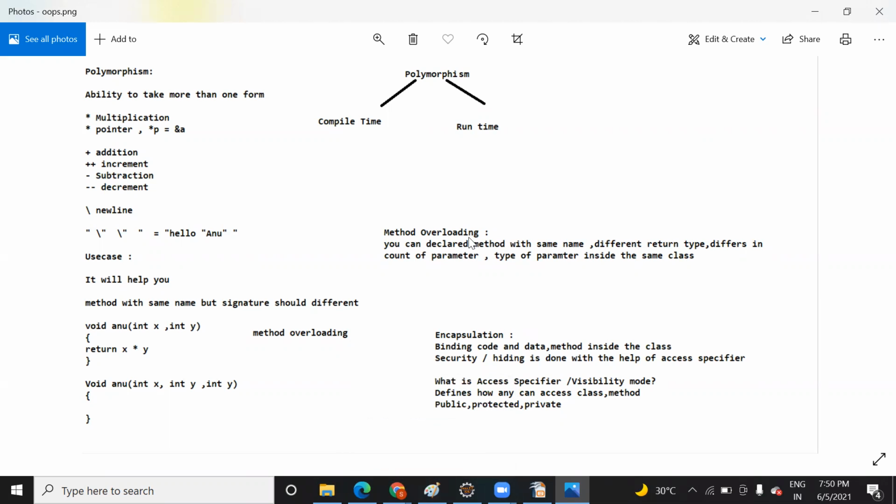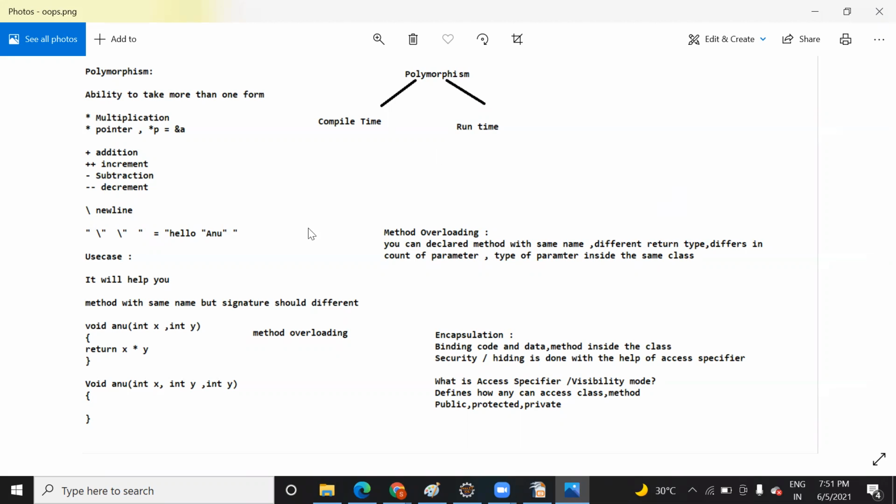So that is method overriding. And what is the difference in these two? Method overriding comes under runtime. Second difference, you will have exactly the same method name, same parameters, same return type, but they should be in a different class. And how you're going to invoke it? With the help of an object. So with the help of an object, you can create it, use it, or access it.